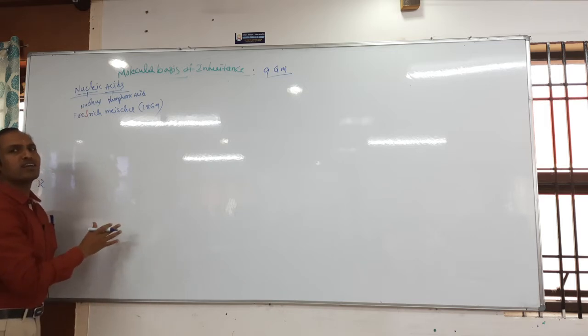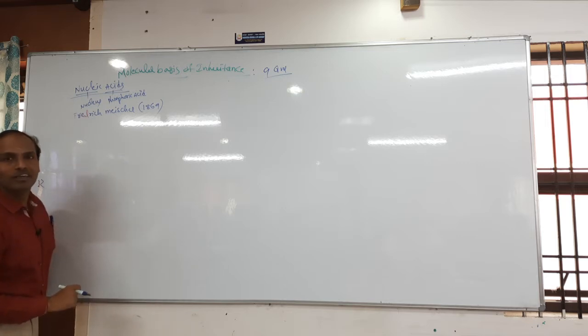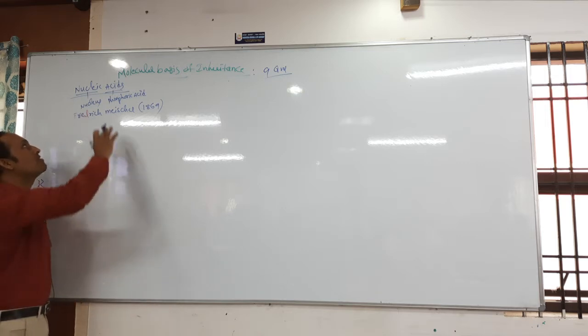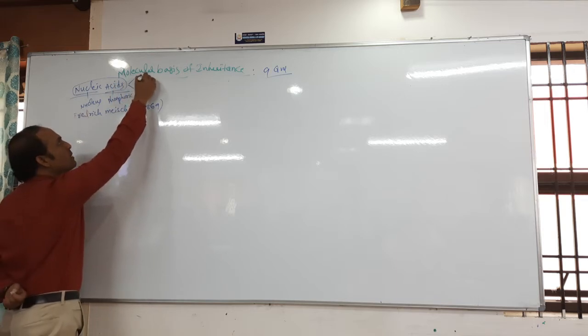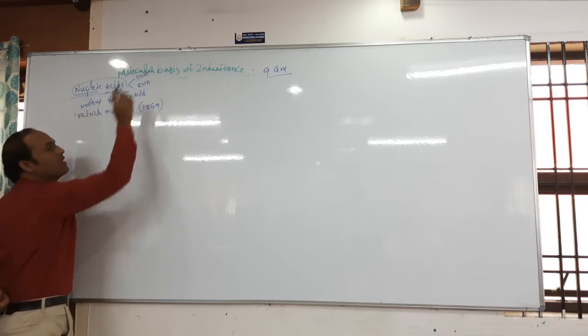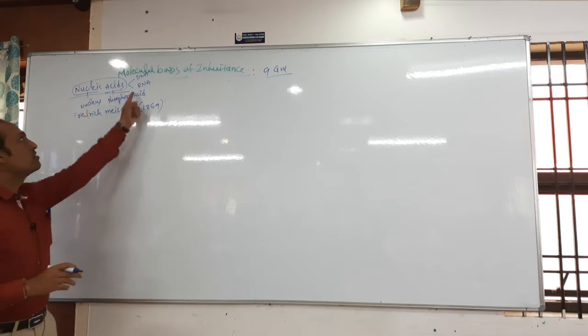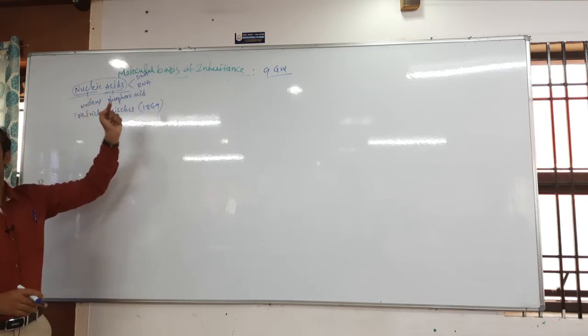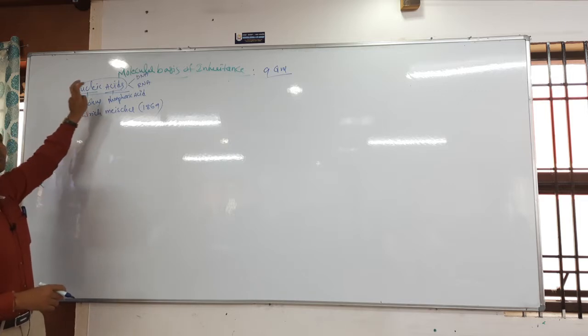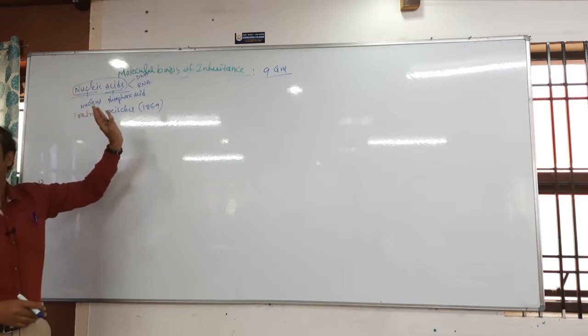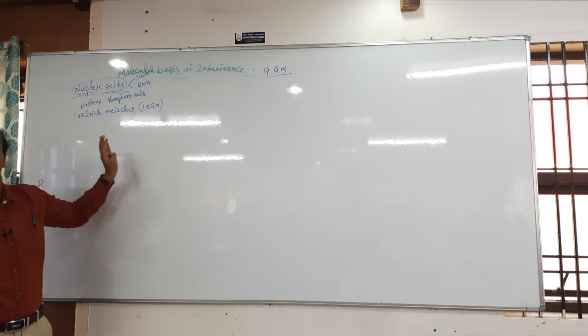Among nucleic acids, which nucleic acid did they discover? DNA. Why? Because nucleic acids, how many types are there? Two types: deoxyribonucleic acid and ribonucleic acid. So DNA and RNA together are called nucleic acid, students.